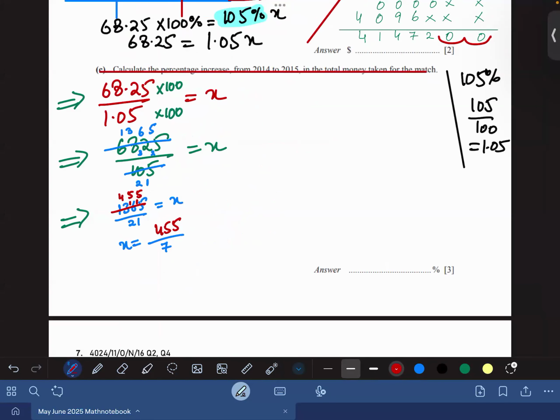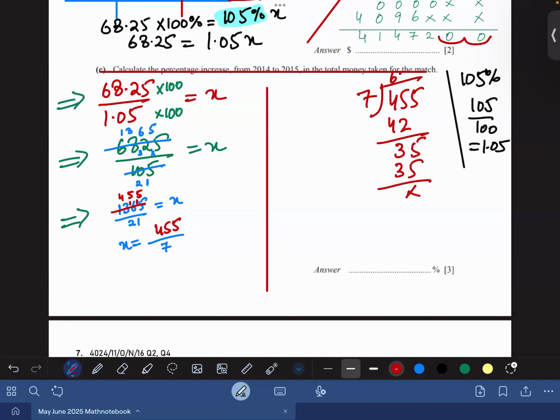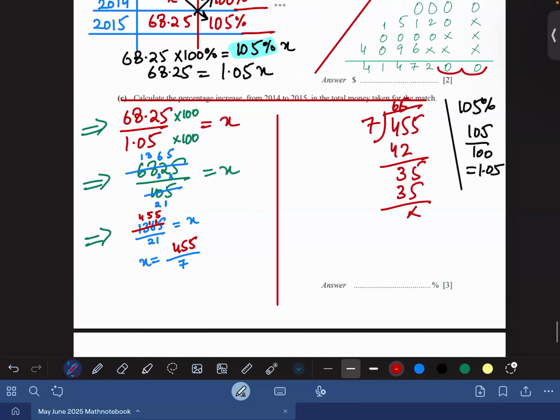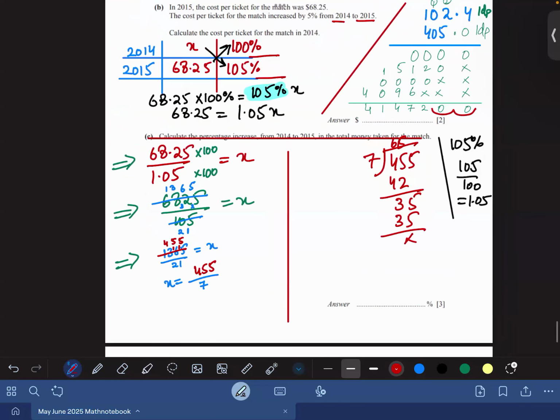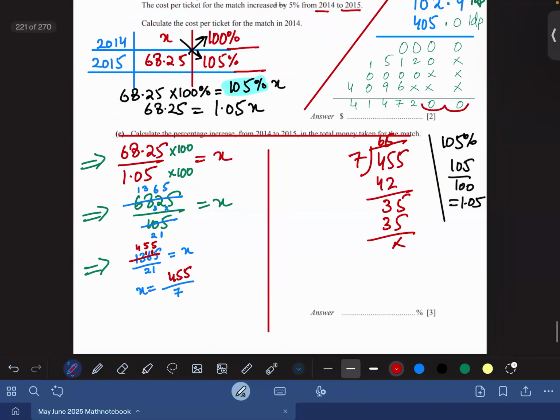So x is equals to, let us do this in rough working. 455 divided by 7. 7 table has 49, not 45. So it will have 42. 7 6s are 42. 3 will come there and 5 will go down. So 7 times 5 is 35. So 65 is the answer for the part 2. So x is equals to 65.